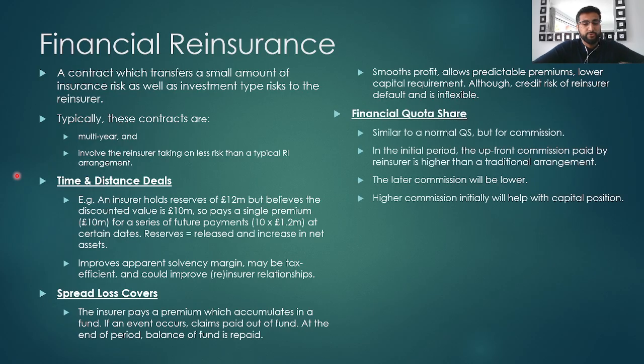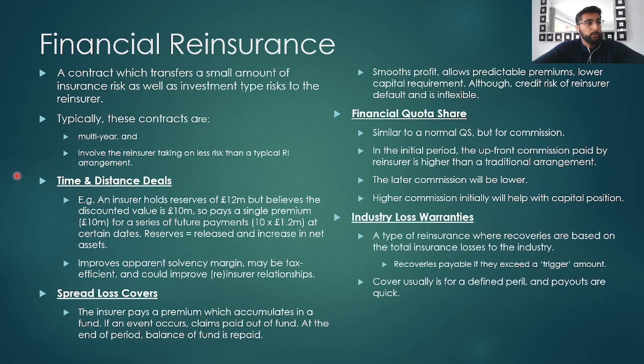Another example of financial reinsurance is a financial quota share. This is similar to a normal quota share that we saw in proportional insurance, but this is for commission. In the initial period of reinsurance, the upfront commission paid by the reinsurer will be higher than a traditional arrangement, and the later commission will be lower. The higher commission initially will help with the insurance company's capital position.